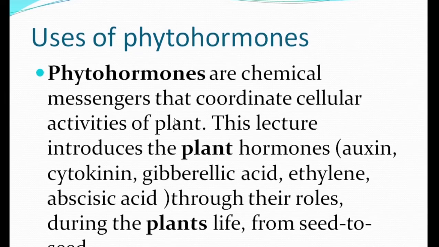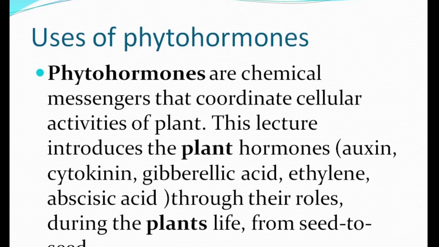Every portion of plants is regulated by phytohormone. This lecture introduces the plant hormones auxin, cytokinin, gibberellin, ethylene, abscisic acid, through their roles during the plant life from seed to seed.